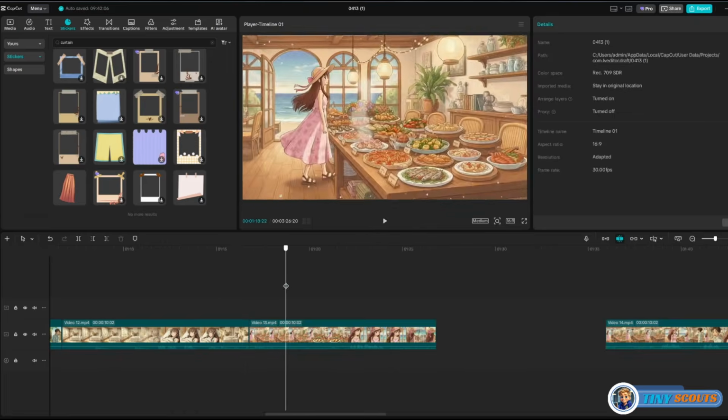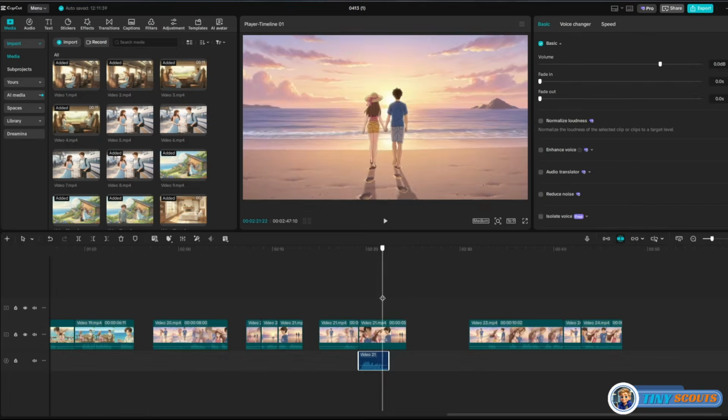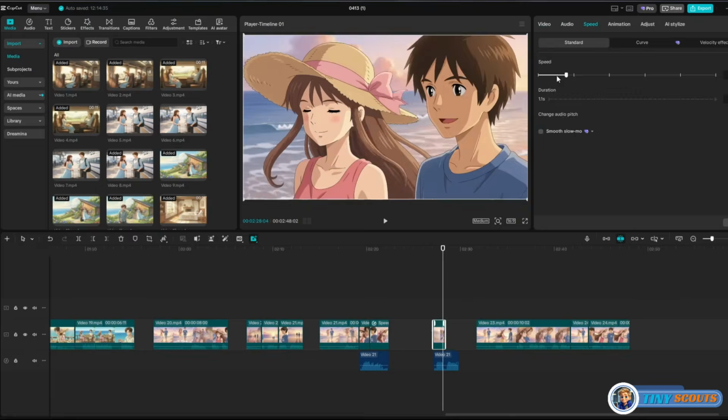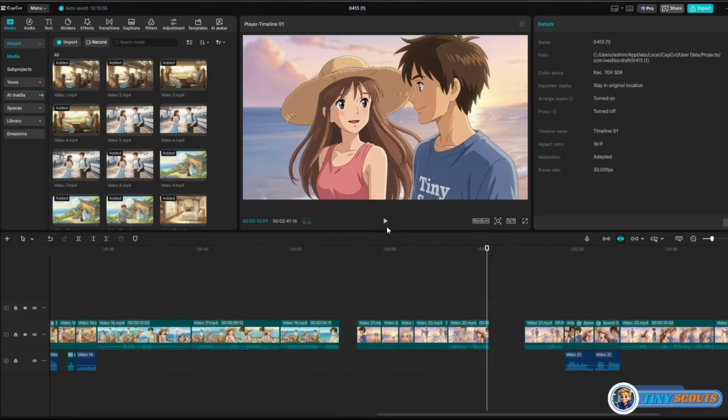Play the timeline to preview your sequence. Make small adjustments by trimming or repositioning clips until everything feels smooth and natural. This ensures your video flows clearly and keeps only the best parts of each scene.